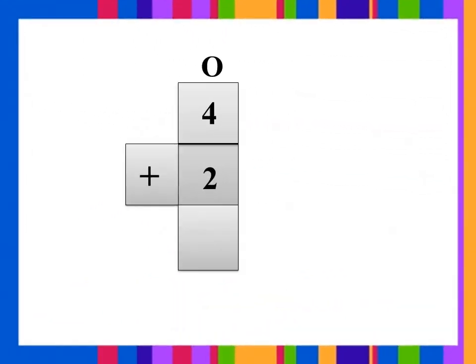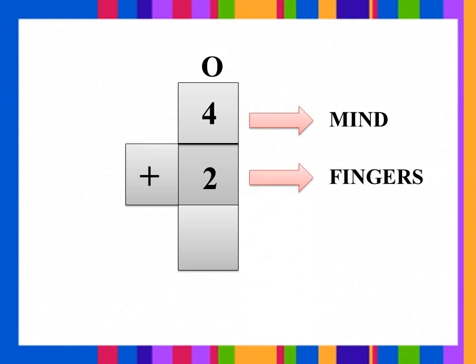Now we will see a small example in addition. What is the number given there, dear? 4 plus 2. Now what are we going to do? We are going to add, isn't it? How are we going to add? We have to add by forward counting. 4 in the mind and 2 in your fingers. After 4, 5, 6. What is the sum, dear? 6 is the sum.